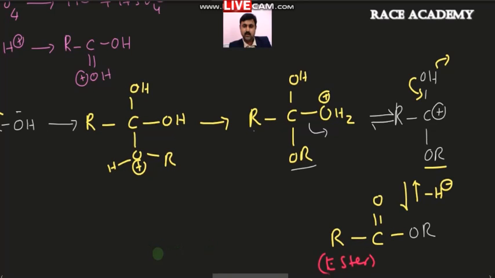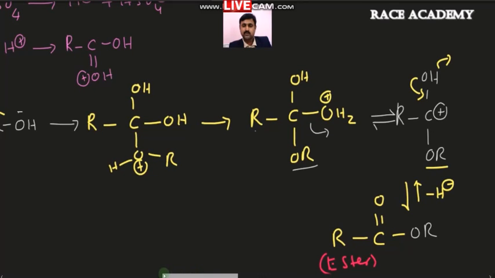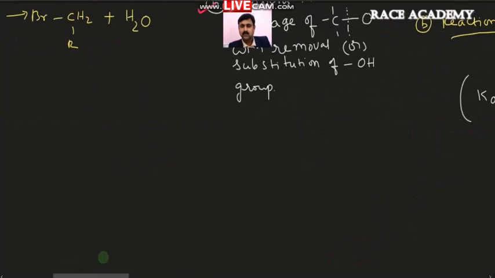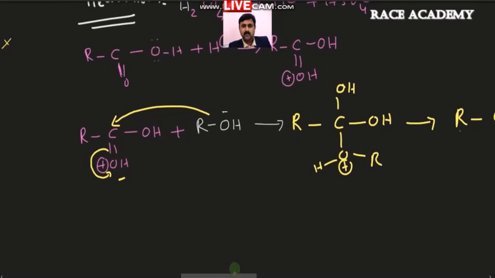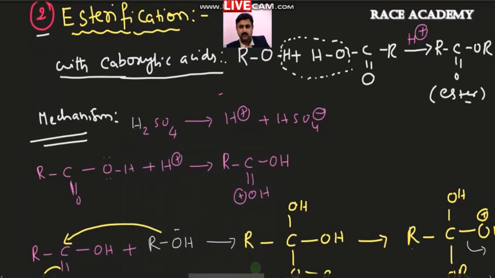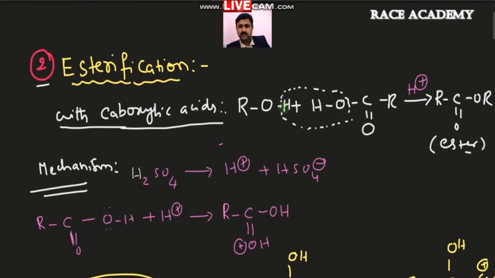So now have a look at this entire reaction of esterification. In this esterification reaction, the carboxylic acids react with alcohols and give esters, and this mechanism I have shown. The H+ ion released by the acid attacks the carboxylic acid carbon oxygen double bond.